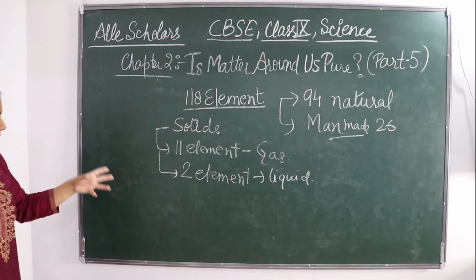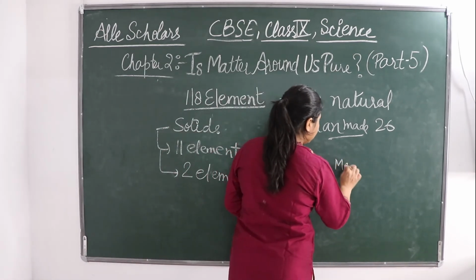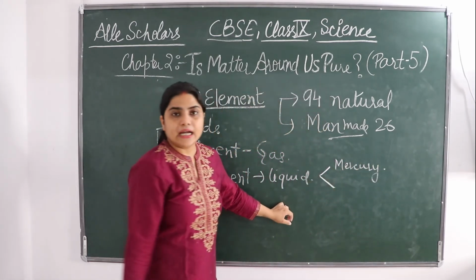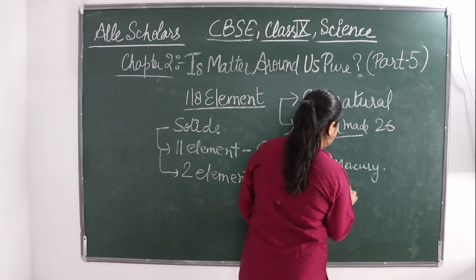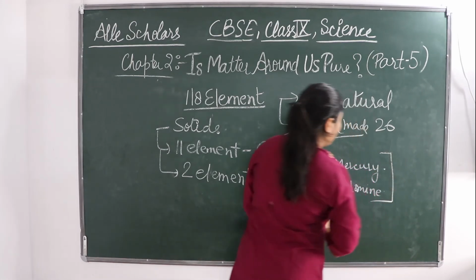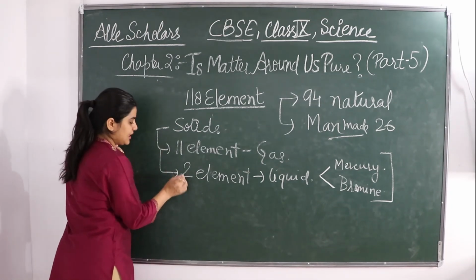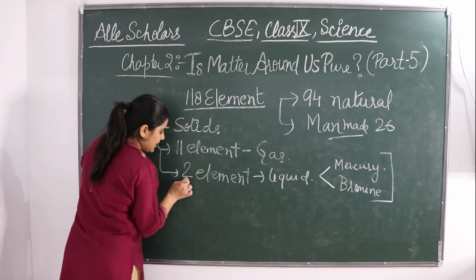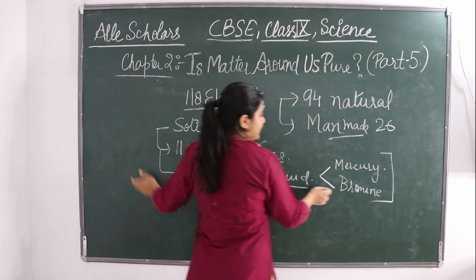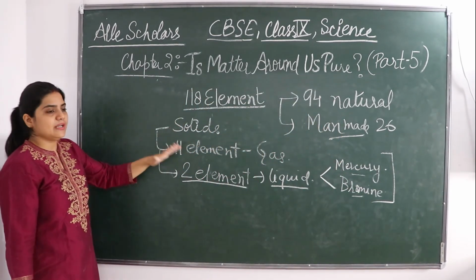One example of a liquid element I already told you, that is mercury. Mercury being a metal is a liquid, and the other one is bromine. So mercury and bromine are very important for your medical exams, this is the biggest exception and a very commonly asked question: the 2 elements that are liquid at room temperature are mercury and bromine. Otherwise, most are solids, and 11 are gas.